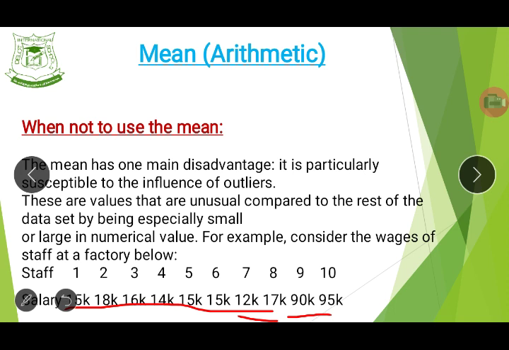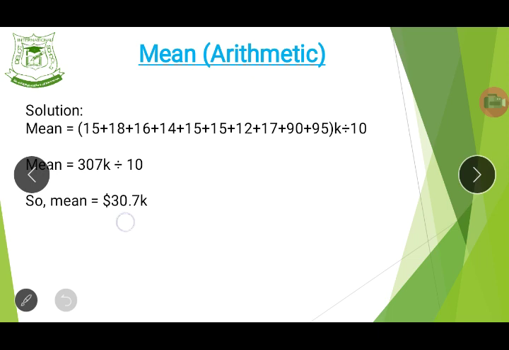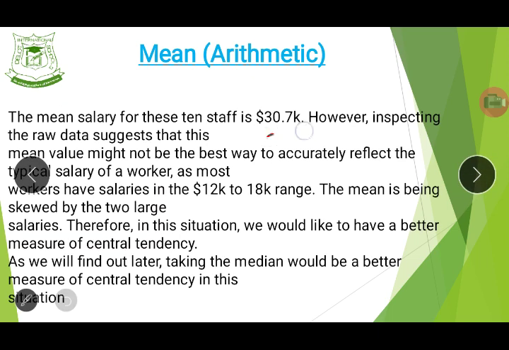You see now? So to really know that some people are actually collecting something very small. The mean here would be 30.7 thousand. Do you see that now? Whereas there are some people collecting 90, 95, and you can see that most workers have salaries in the range of 12,000 to 18,000.